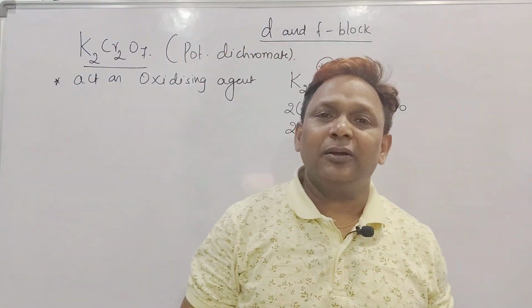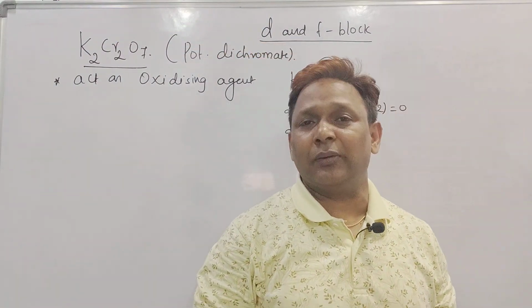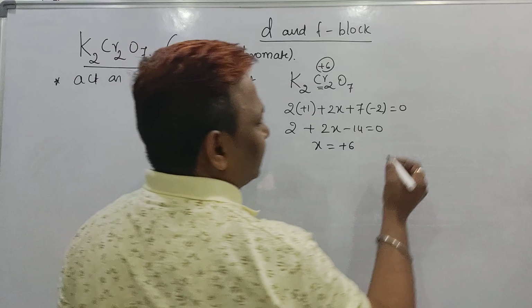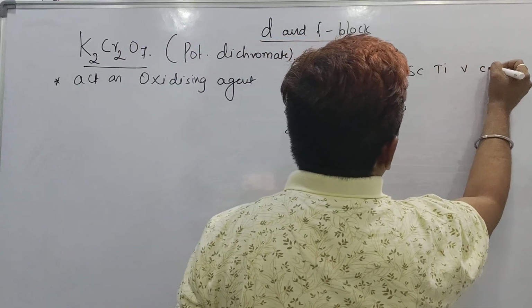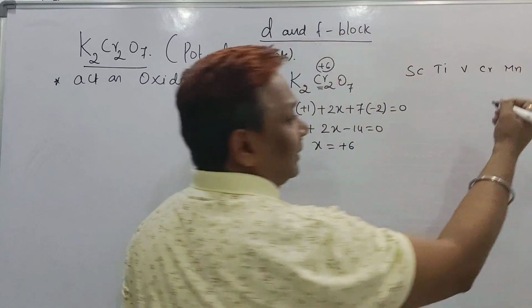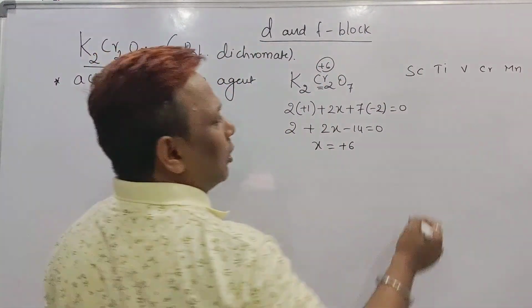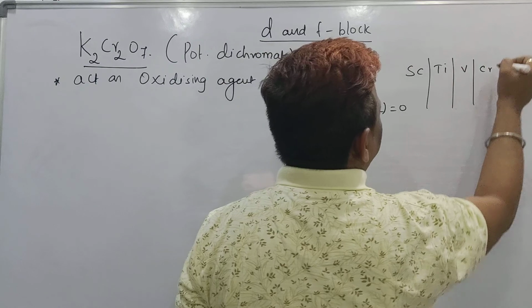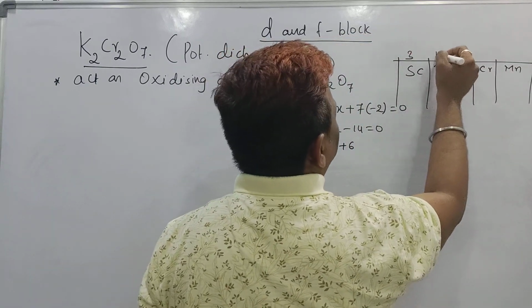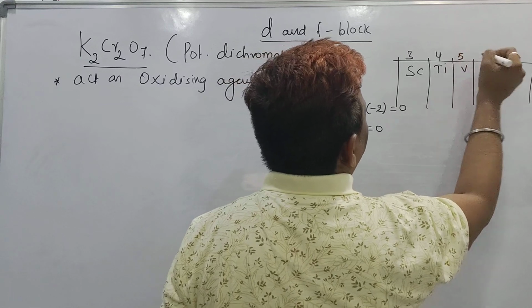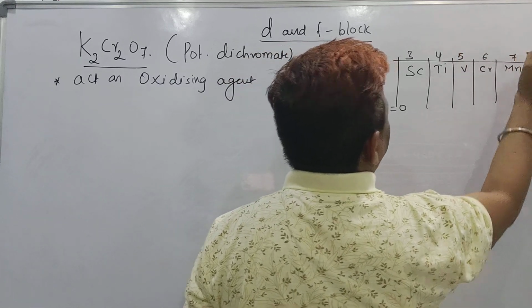As we know, chromium belongs to the 6th vertical column in the periodic table. Scandium, titanium, vanadium, chromium, manganese, iron, cobalt, nickel, copper and zinc: scandium belongs to the 3rd vertical column, titanium 4th, vanadium 5th, chromium 6th and manganese 7th.